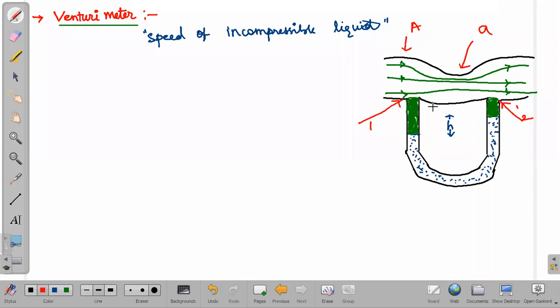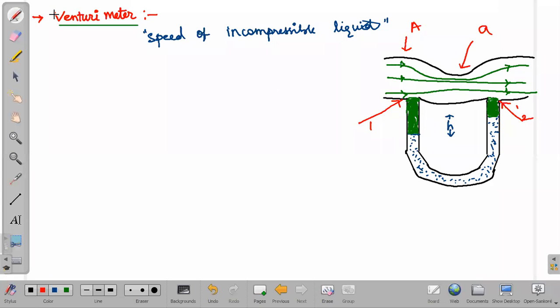Of course, this H is there, no? With the help of rho g H, we will be getting the pressure difference. That pressure difference also we'll be using with the help of this device. Now, what is it consisting of? The device is consisting of a broad diameter and a small constriction at the middle, right? And it is connected to a manometer to get the pressure difference, right?